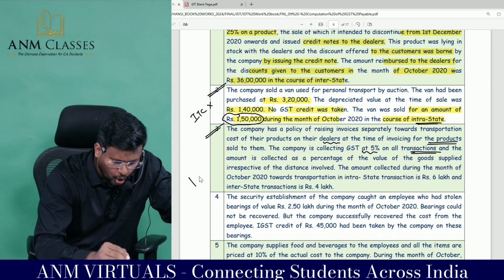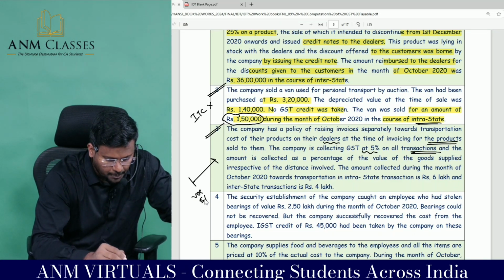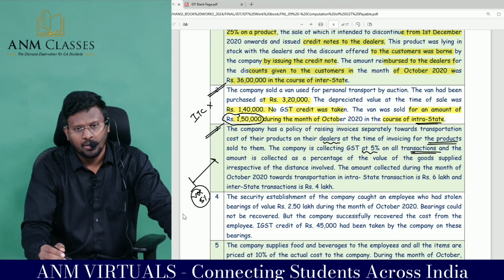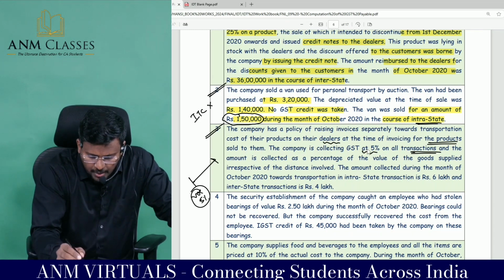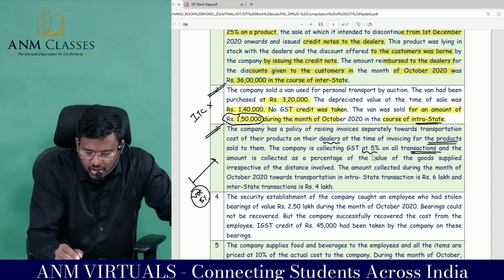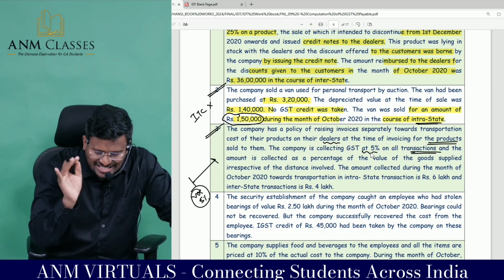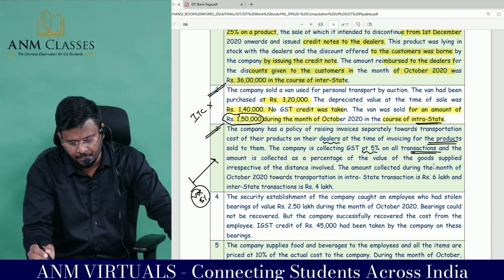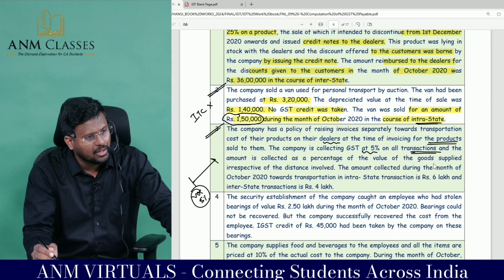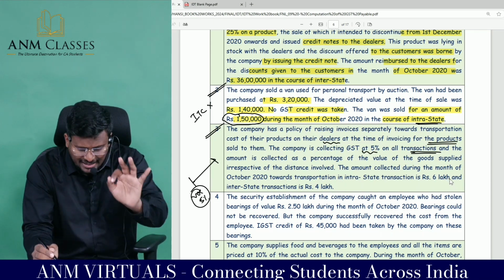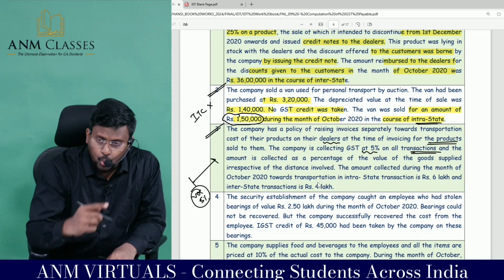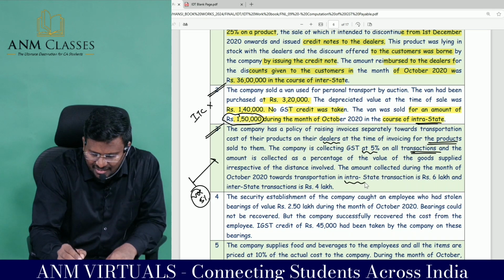Even if it is 1 kilometer from the company, on the value of supply they will collect 5%. This 5% GST, the company is collecting on all transactions, irrespective of the distance involved.